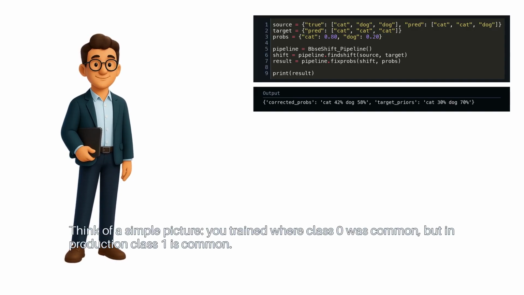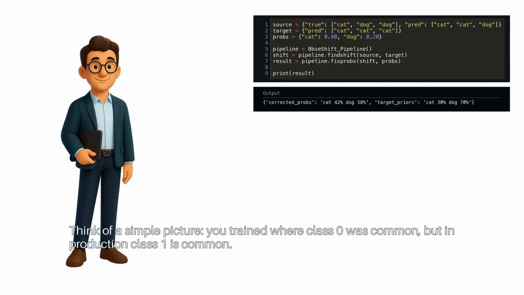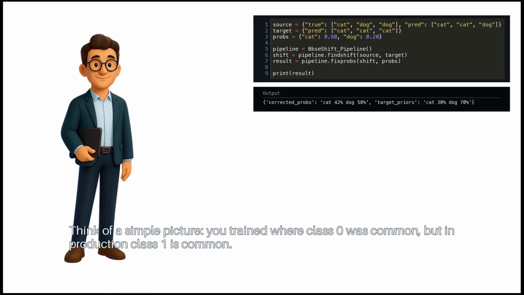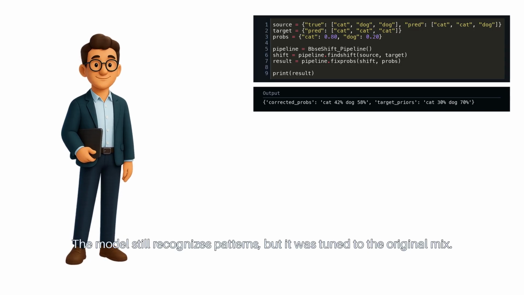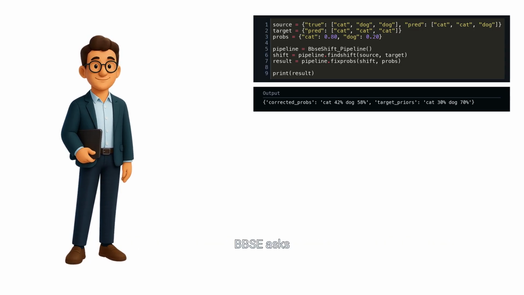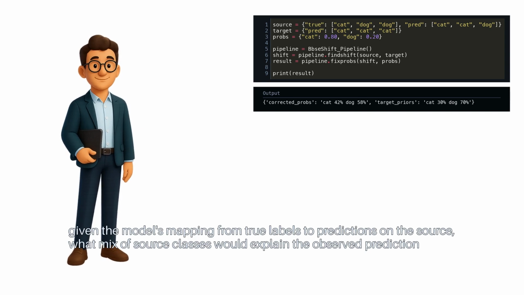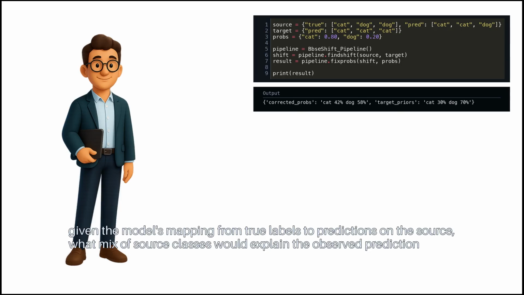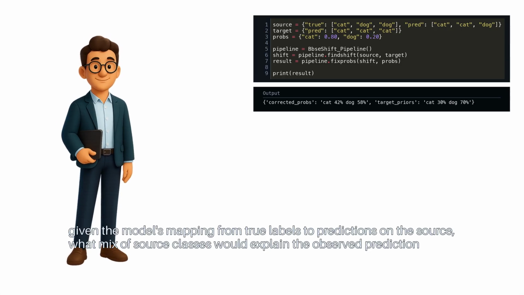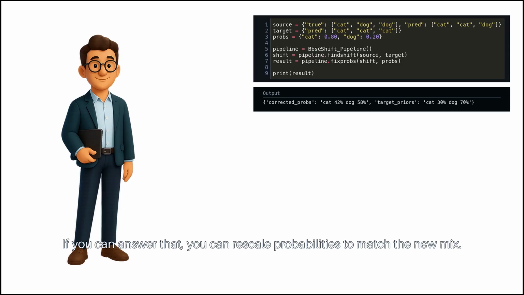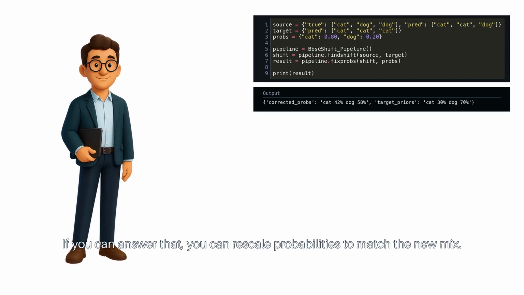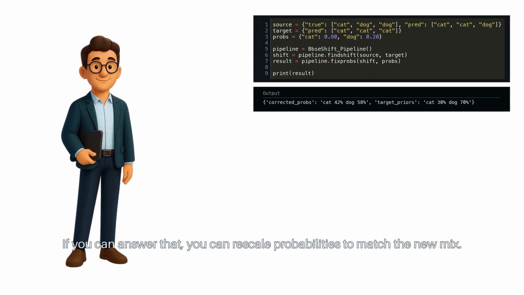Think of a simple picture. You trained where class 0 was common, but in production, class 1 is common. The model still recognizes patterns, but it was tuned to the original mix. BBSE asks, given the model's mapping from true labels to predictions on the source, what mix of source classes would explain the observed prediction distribution on target data? If you can answer that, you can rescale probabilities to match the new mix.